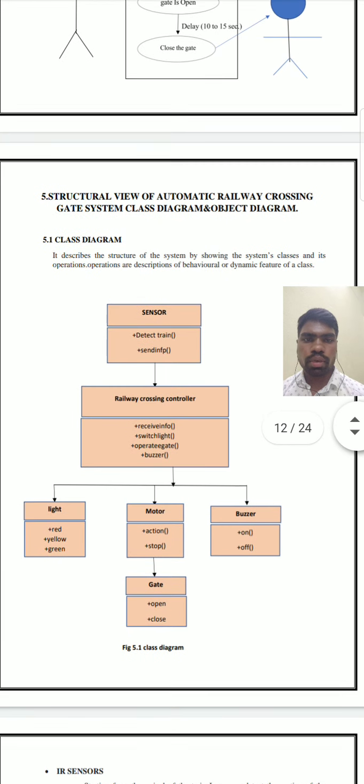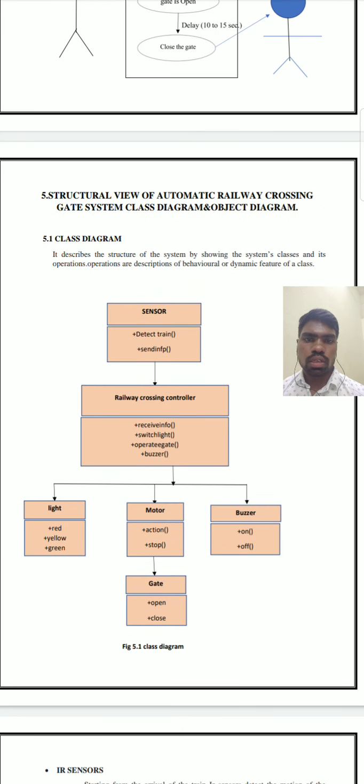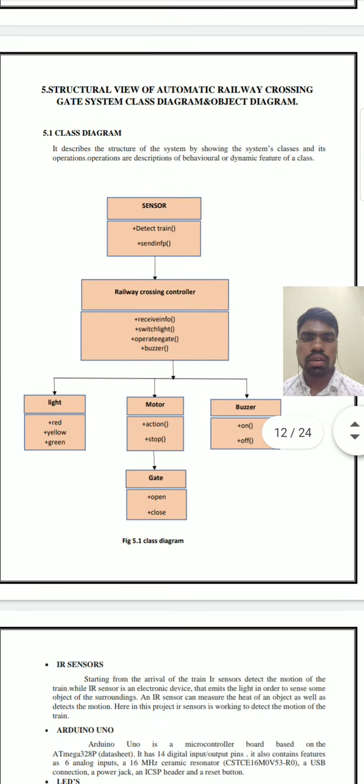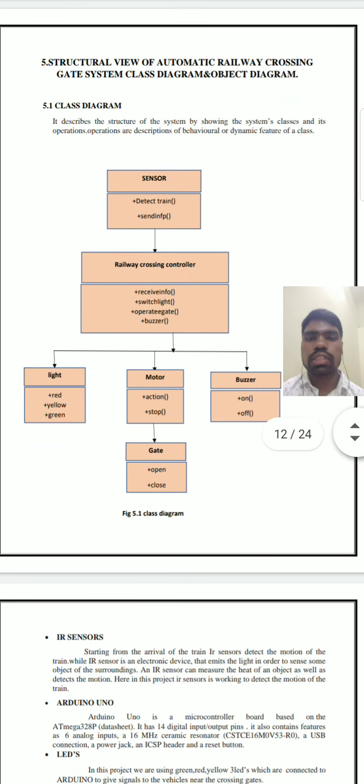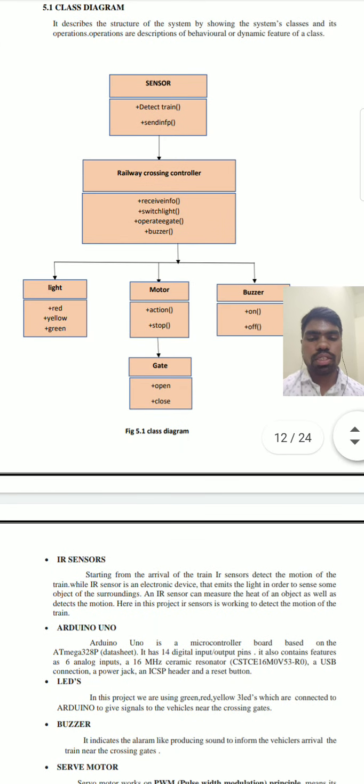And the structural view of the automatic railway crossing gate system: class diagram and object diagram. This is the class and object diagram of the automated railway crossing system. Here it describes the structure of the system by showing the system's classes and its operations. Operations are descriptions of the behavioral or dynamic features of a class. This is the class and object diagram.